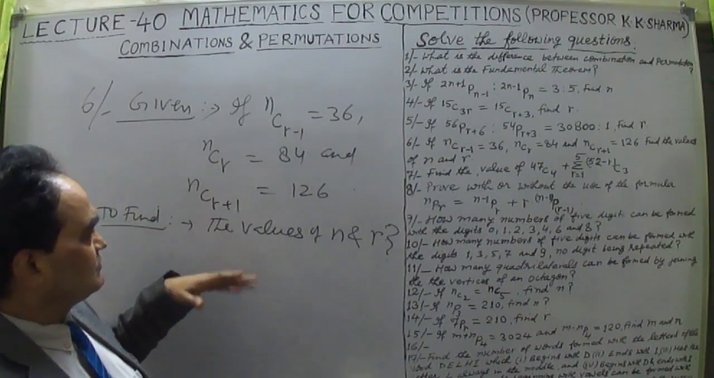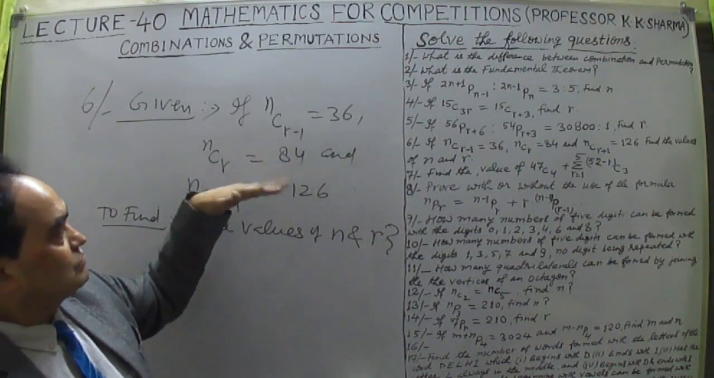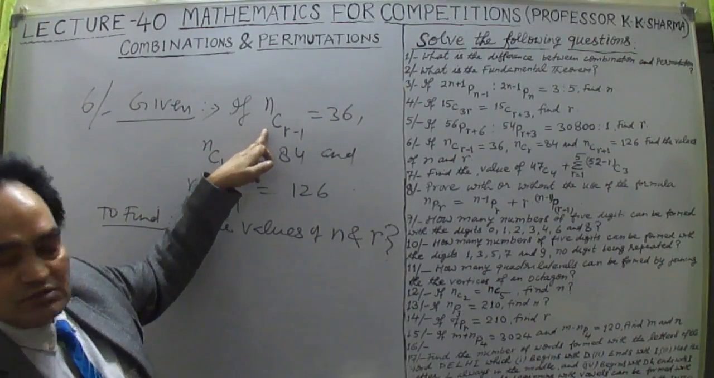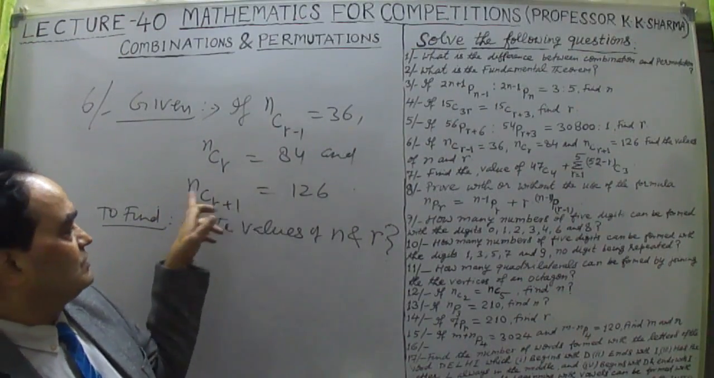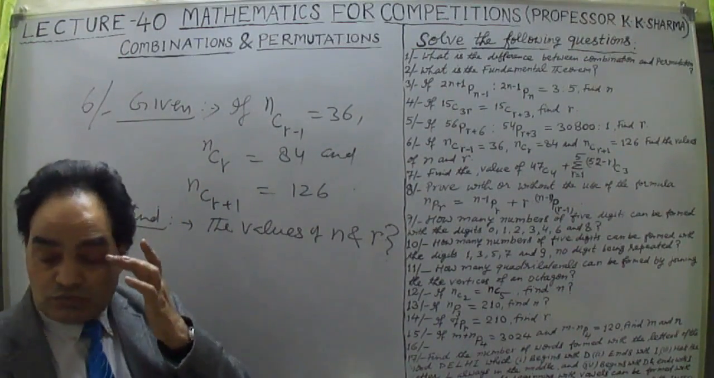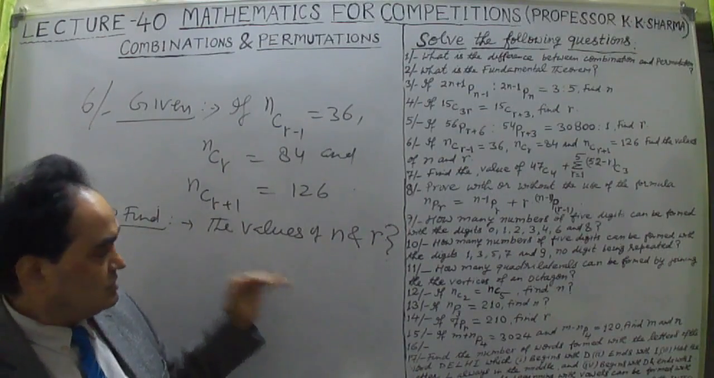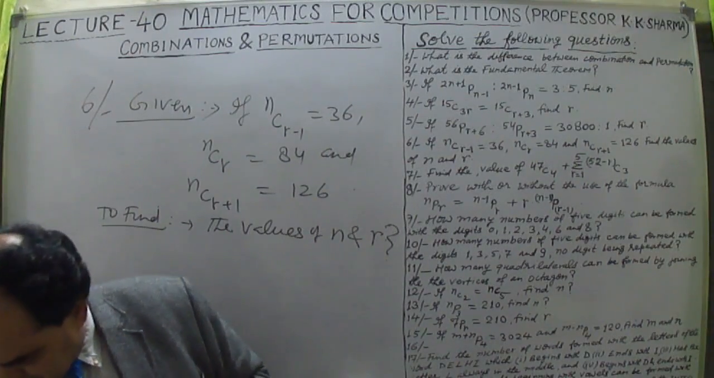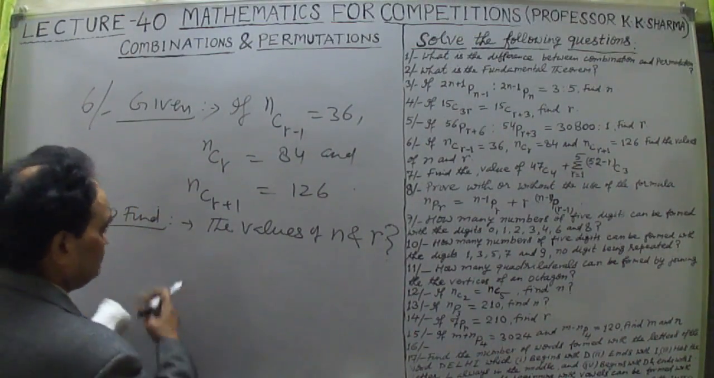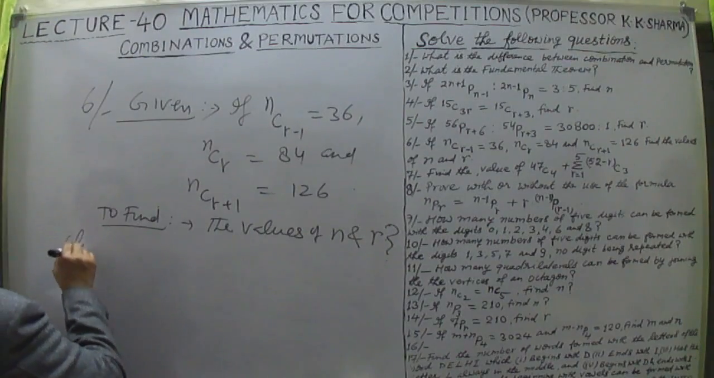So to solve this, from the three conditions given to us: nC(r minus 1) is 36, nCr is 84, nC(r plus 1) is equal to 126. Out of these three, we have to find the values. Okay, let us now solve this question. The solution, let me take here.